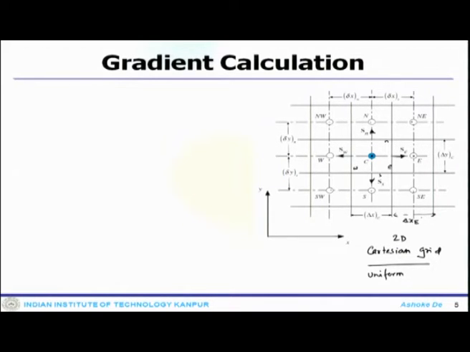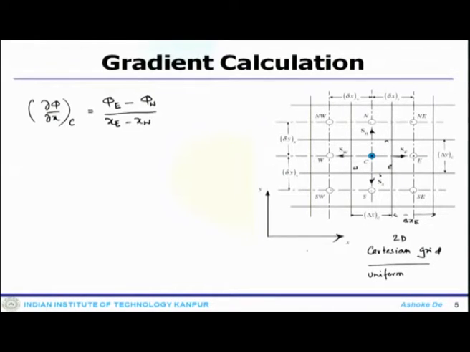So, using now these particular things, one can also look at the calculation of this first derivative at the cell center. So, this would be phi e minus phi w divided by xe minus xw, and this is in the x direction. Now, it is in the two dimensional system.